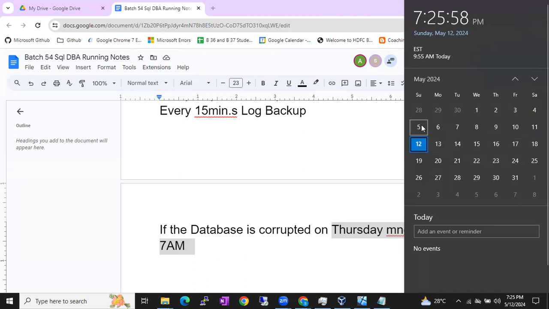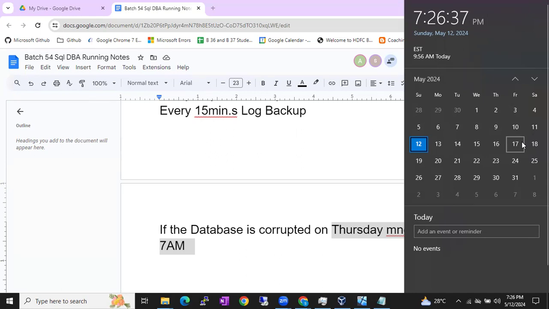So in this scenario you might say, I'll use the fifth full backup, then the 11th differential backup, then all the log backups after the 11th. No, that is not going to work. You cannot include the differential backup concept here. You have to use the full backup and all the log backups after it. Why? Because the differential backup will change from here, so it will create a problem. That's why you use the full and all the log backups after full, guys. Clear? That is one point I want to highlight.